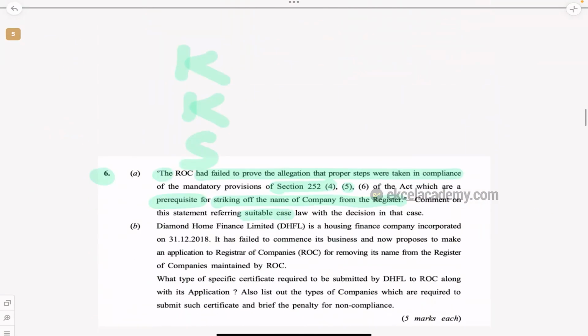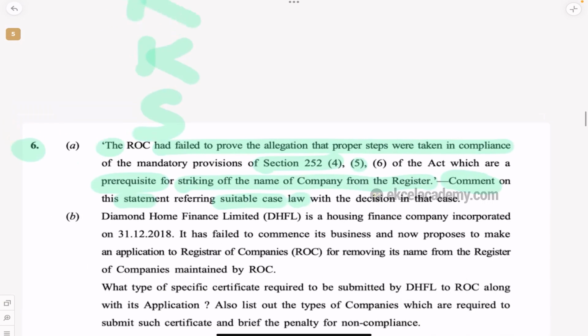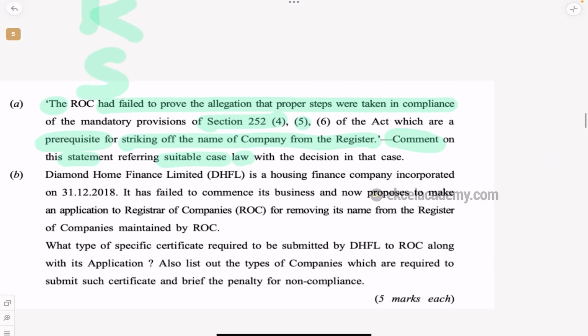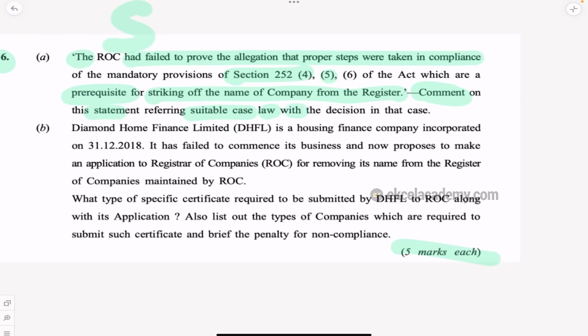It is so nice. See, when you know the formula how they will ask, you will enjoy the paper actually. You don't have to think, oh, this is so difficult. You will enjoy it and you love to write, you will want to write the answer. That is why I am trying to help you in this video to analyze it. See, they have given you the facts and they have given you comment on the statement, and how you should comment, you should quote a case law. So that is why please be very specific in your answer. Don't write something general, don't write stories. It is a 5 marks question. You have to write a short introduction, then immediately go to the point and comment on it, and that is how you should be writing the answer with the case law. With the case law, that is important for you to know.